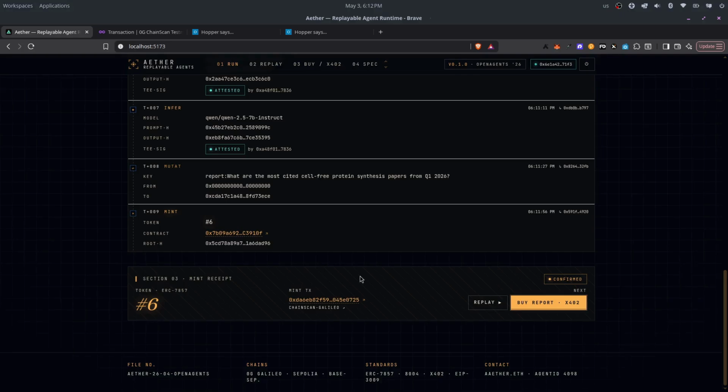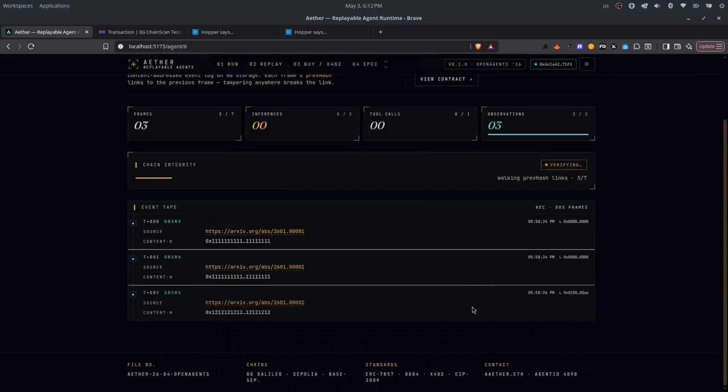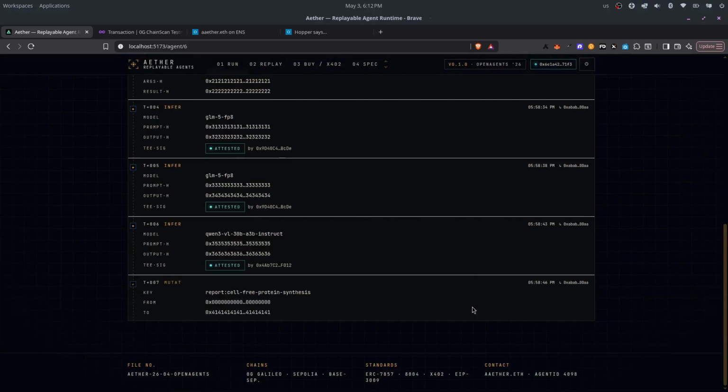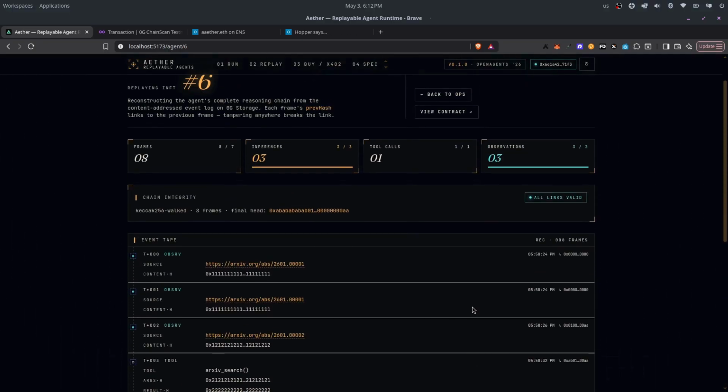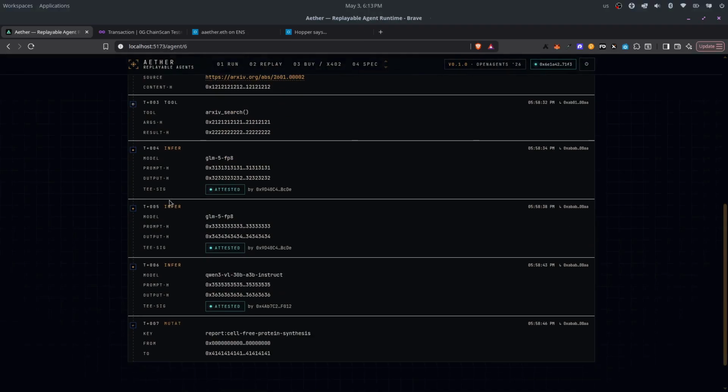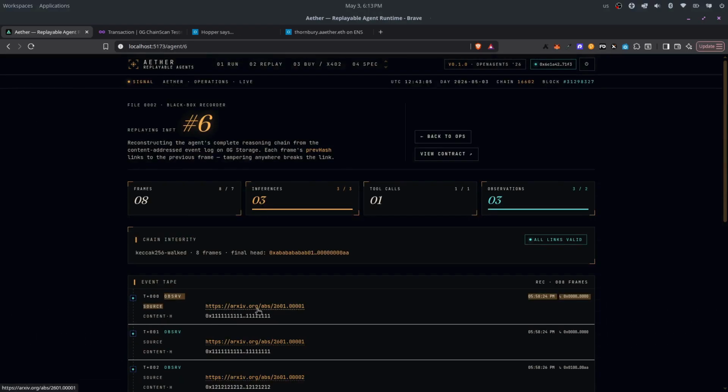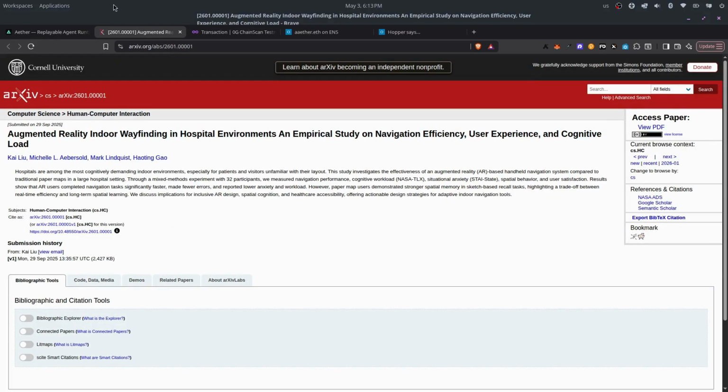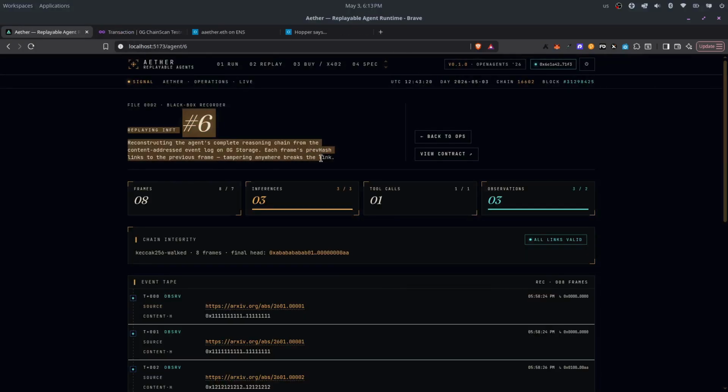Now, we can replay the agent's whole life cycle. Anyone holding this intelligent NFT can replay the agent's complete reasoning, frames stream back, gauge climbs, and the chain's integrity check. We can walk through every previous hash link, all links valid. The whole reasoning history reconstructs from the INFT alone. As you can see, we have observe, we have tool, we have inference, we have mutation, everything. And everything is valid. Here are the papers that it's fetching from. We have also used ENS in this.